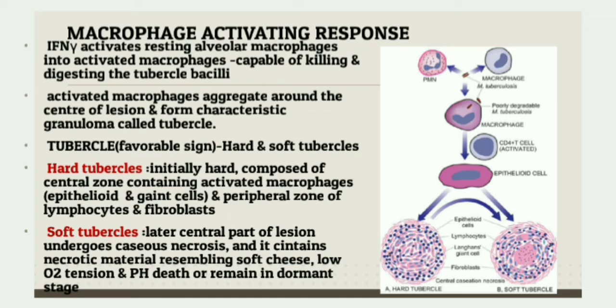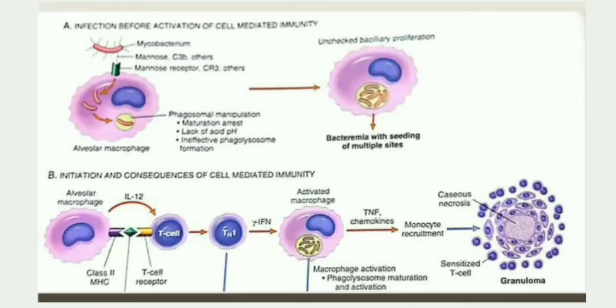If the bacteria are in the necrotic area, they face oxygen deficiency since it is an obligate aerobe. I hope you understand the importance of macrophage activating response. In this diagram, you can see the two parts. First one, infection before the activation of cell-mediated immunity, and the second part, the initiation and consequences of cell-mediated immunity.